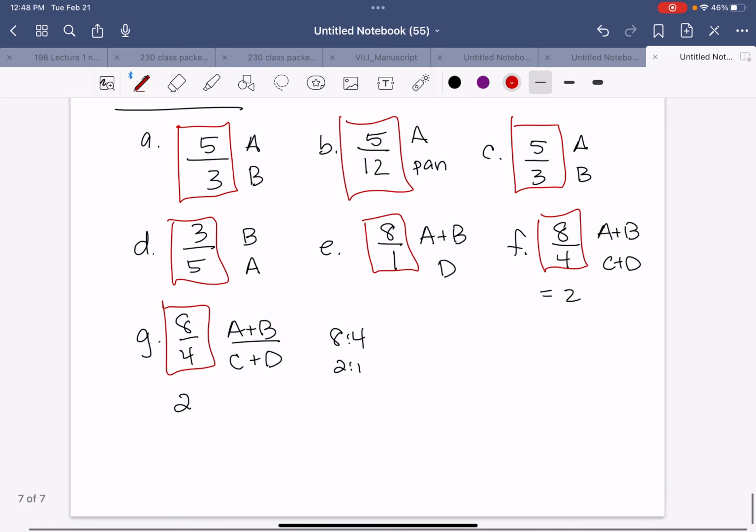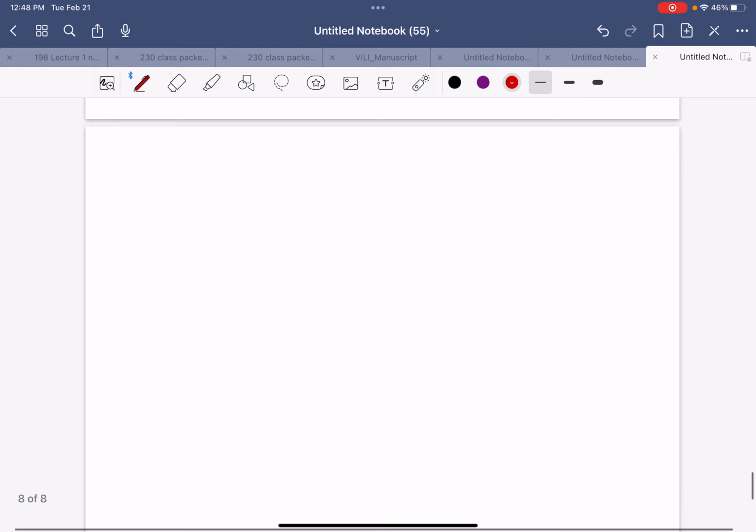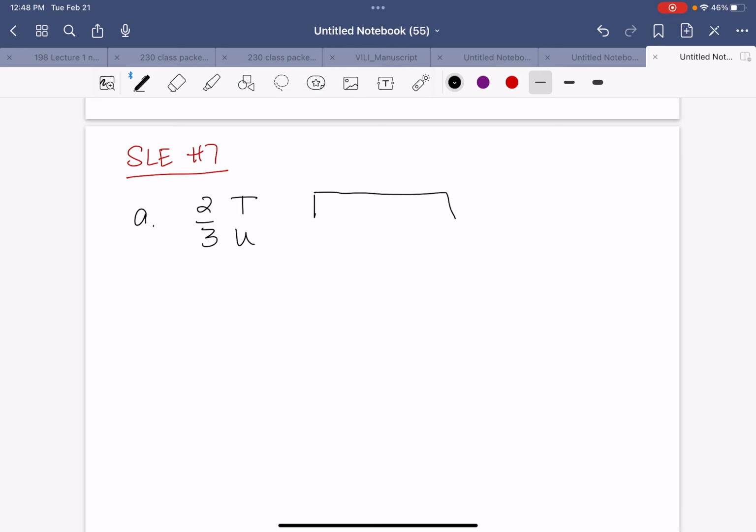Okay, and then lastly was number 7 on the supplementary learning exercises. And we have 3 here. So part A, we have 2/3 compares Tom and Ulysses. So that means Tom gets 2 boxes. Ulysses gets 3 for a total of 5 boxes. So Tom, Tom, Ulysses, Ulysses, Ulysses. And that means that Tom gets 2 out of 5 and Ulysses gets 3 out of 5.